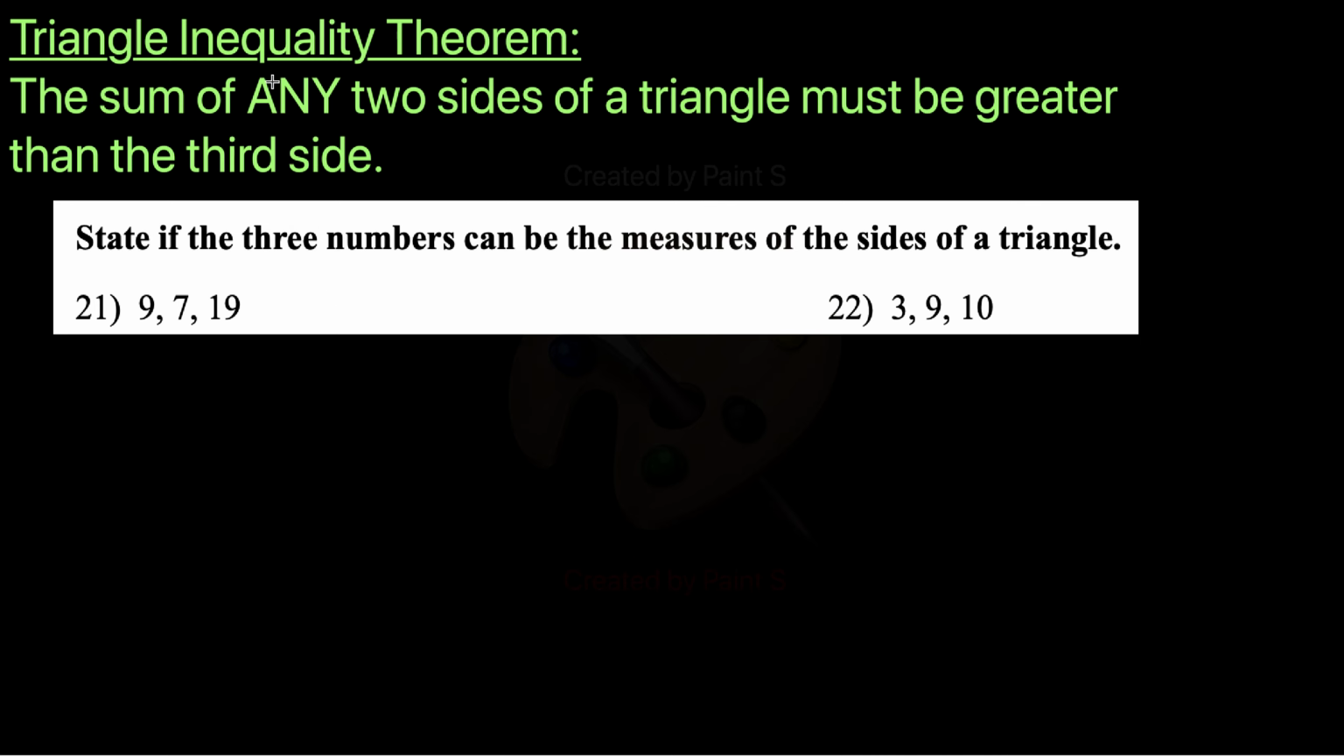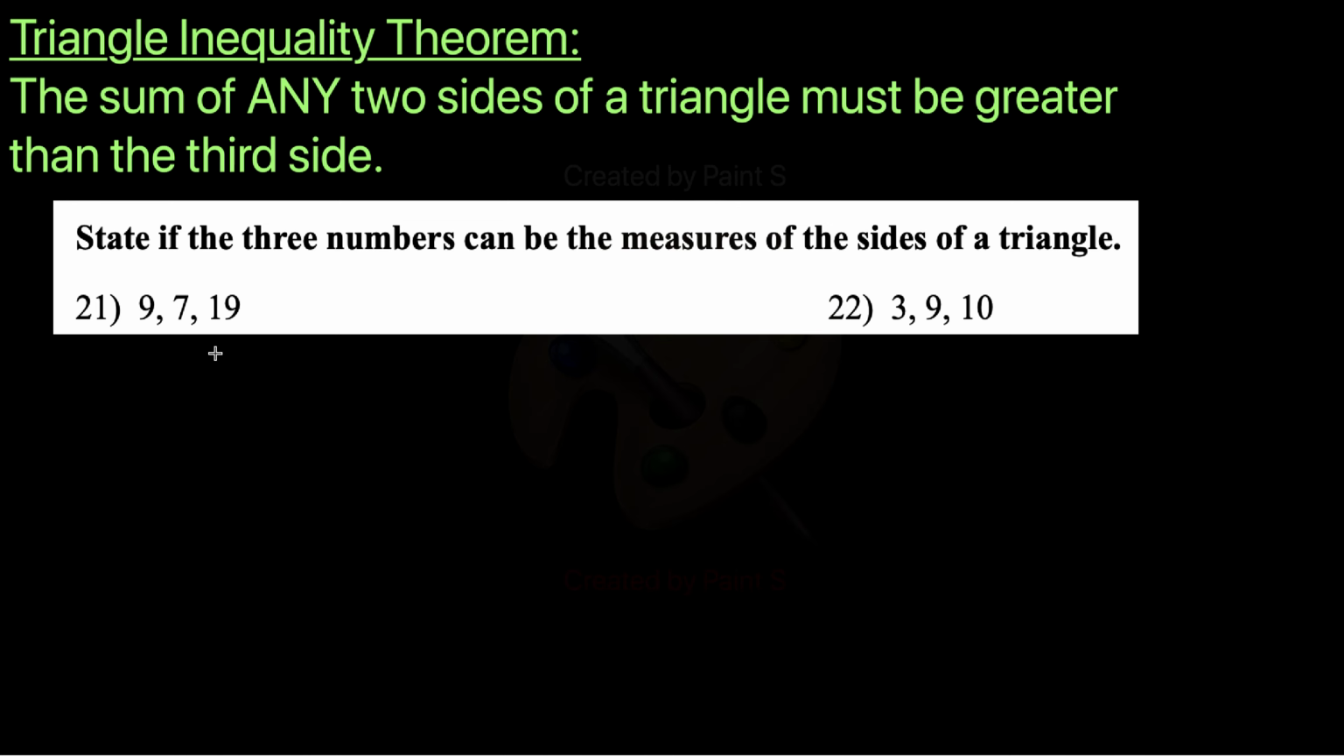We have the triangle inequality theorem, and understanding what it says is absolutely relevant in how we're going to use it here. So we have this question. It says state if the three numbers can be the measures of the sides of a triangle. So we want to see if a triangle can exist with these side length measures.